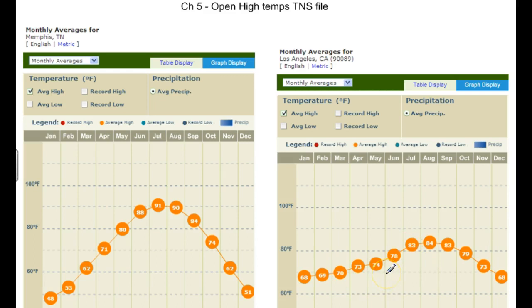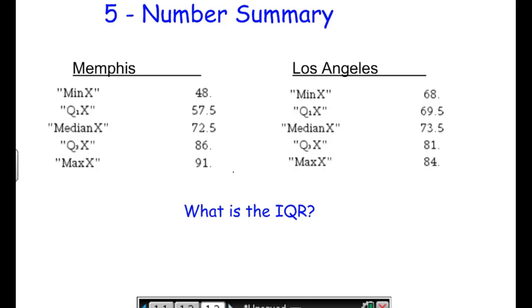So the median really doesn't tell us that much about how the graph may fluctuate. There could be some drastic changes there. It doesn't tell us that much. The median is actually 72.5 for Memphis and 73.5 for Los Angeles. So that's a little bit surprising. The median temperature is actually a little bit warmer, even though it's kind of a milder temperature there. And it gets really hot in Memphis. Now, you can see the max is 91 compared to 84, 48 compared to 68.